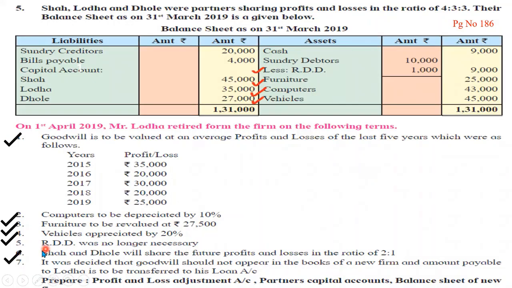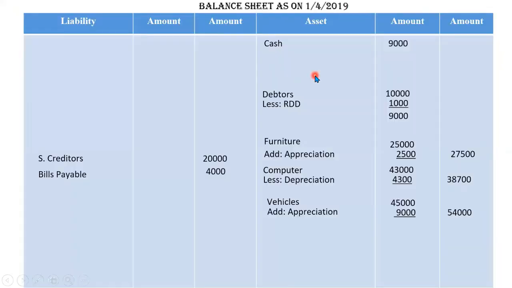Moving to the next point, RDD was no longer necessary. So we were having this RDD, now we don't need it. Okay. So what we have to do, here we have already reduced RDD. We will add RDD 1,000 rupees and net amount will be 10,000. Okay. Now this 1,000, it is added back to the debtors.